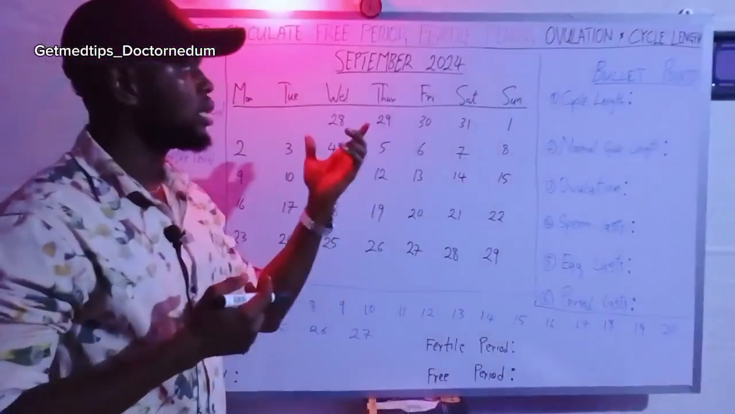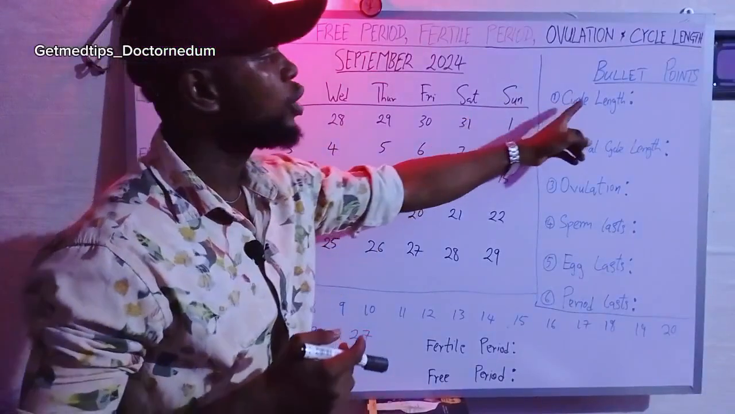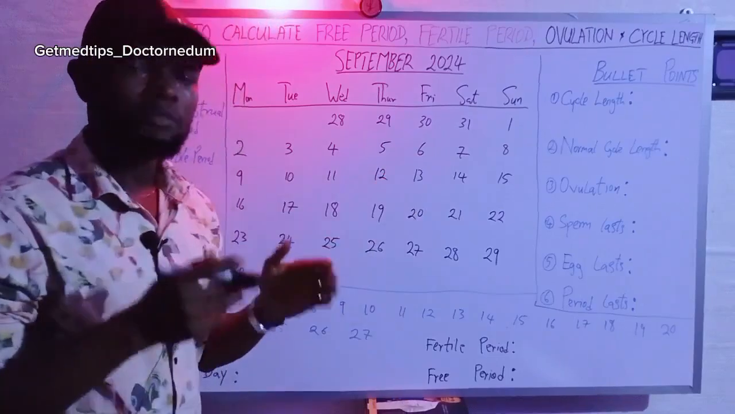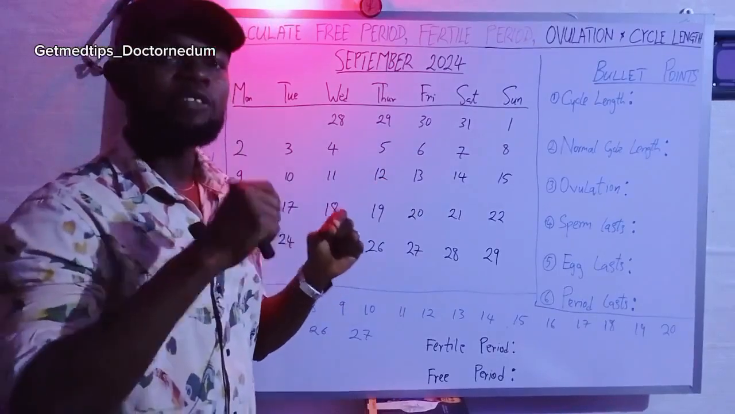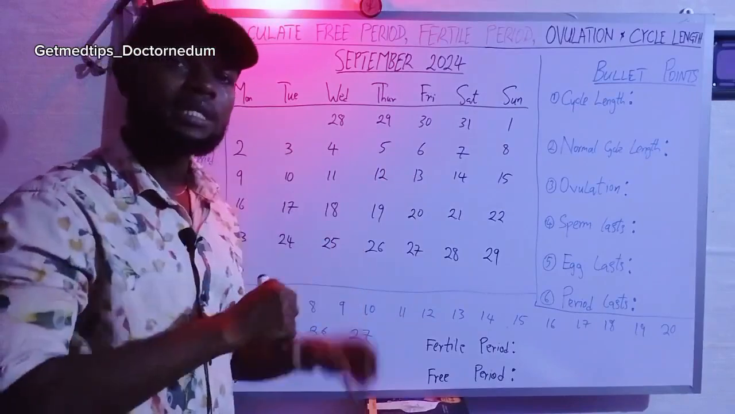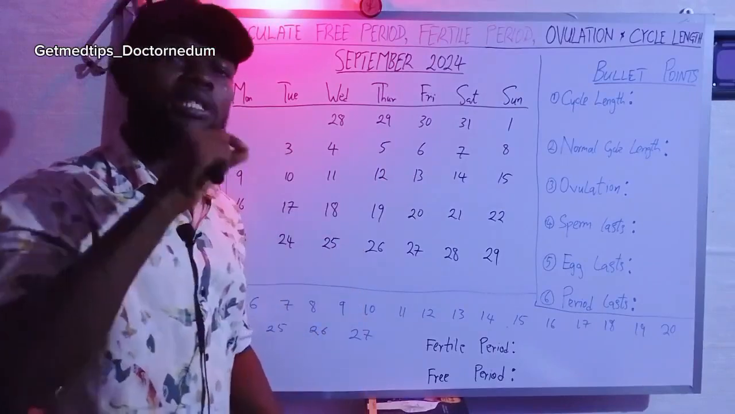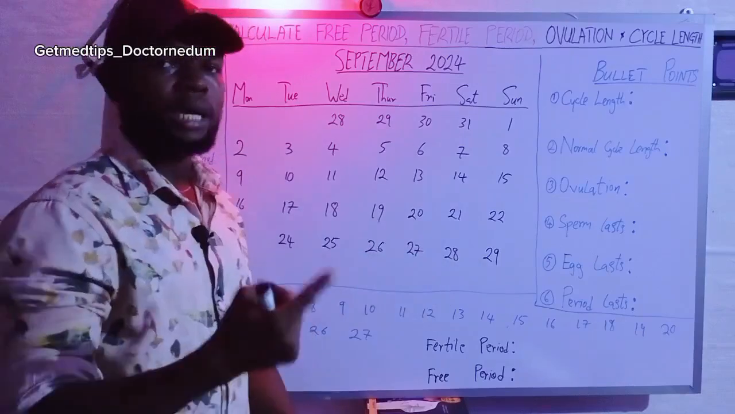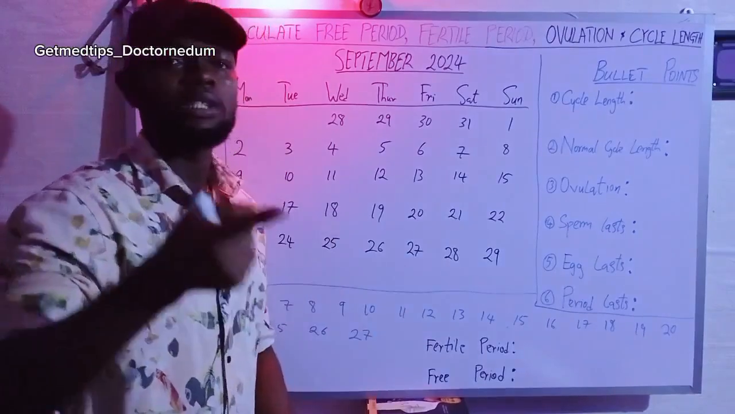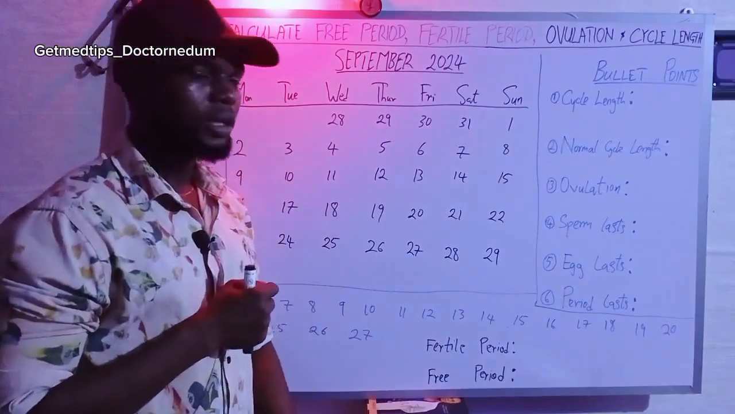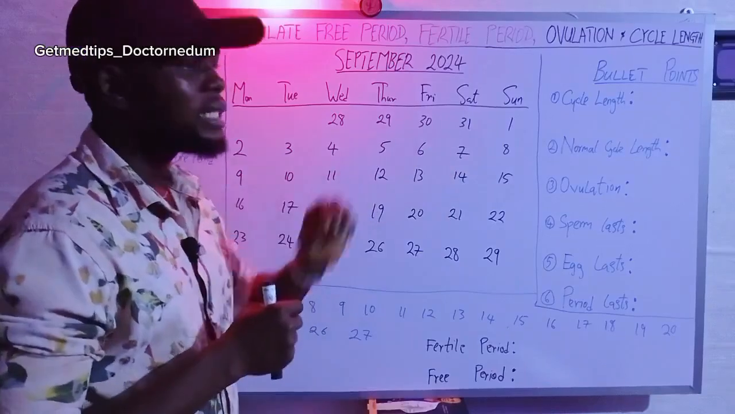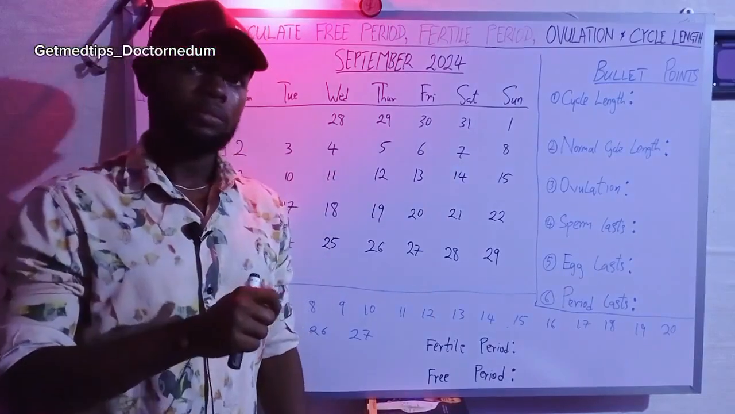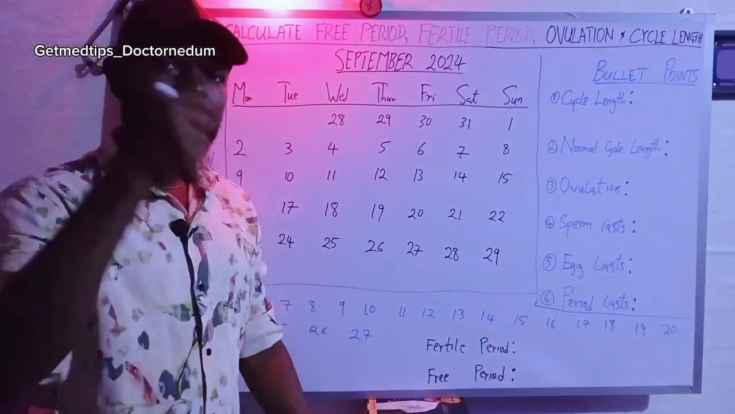Before we calculate the cycle length, we need to understand what it means. Cycle length means the number of days starting from the first day of the menstrual cycle, which is the first day of the period, till the day the cycle ends, which is the day before the next period starts. Cycle length is the number of days starting from the day of the last menstrual period till the day before the next period starts.